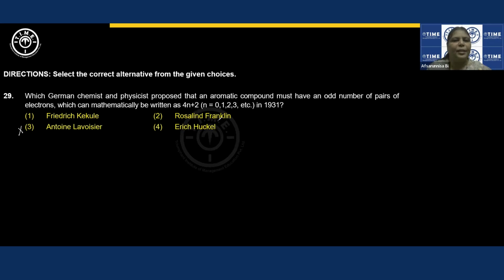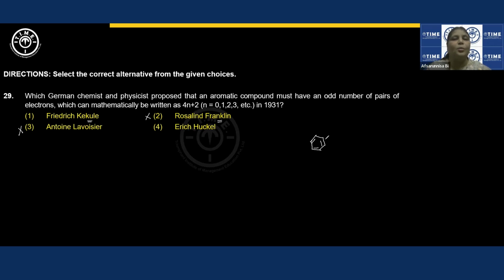Rosalind Franklin, you would have learned in 8th, 9th or 10th biology, is the scientist associated with DNA structure. She used the X-ray diffraction method to elucidate the DNA structure. So we can remove this option too. There are 2 more options. Friedrich Kekule is the one who talked about the benzene structure as cyclic, hexagonal with alternate single and double bonds.